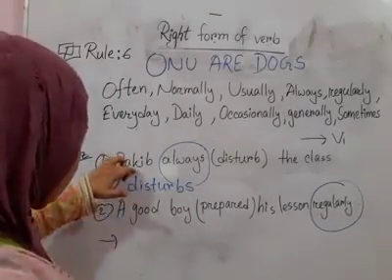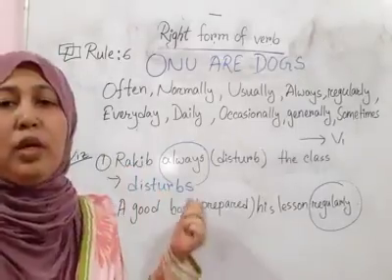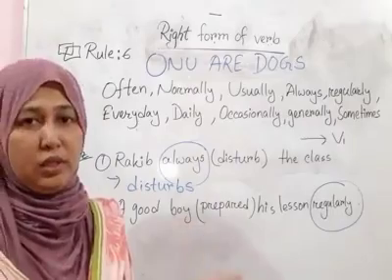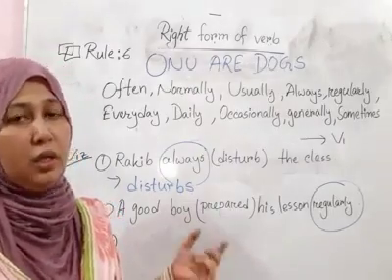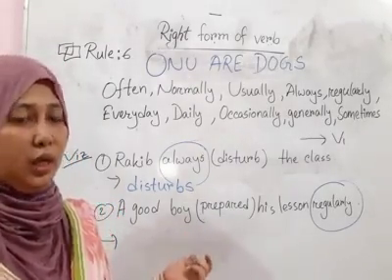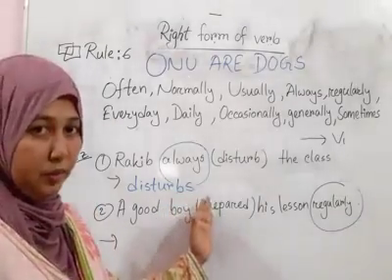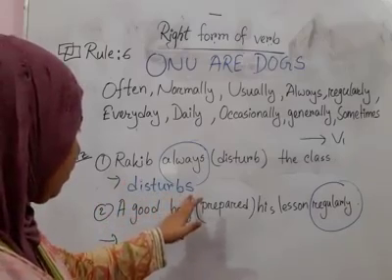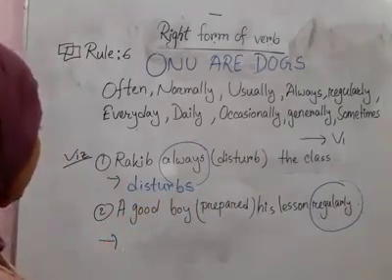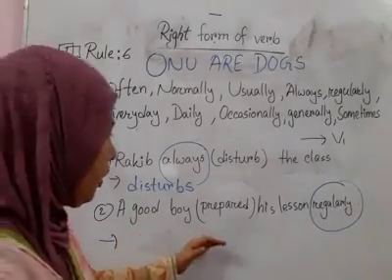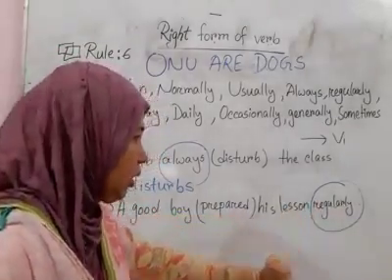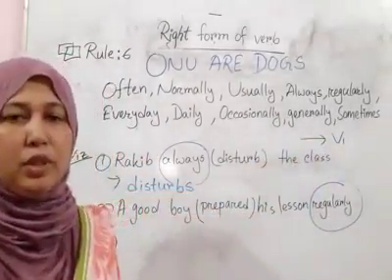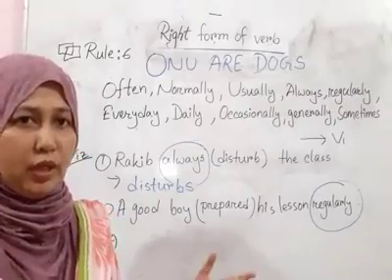Because you see, the subject is Rakib, which is third person singular number. If the subject is third person singular number, then we have to add s or es after the verb. So here the verb is disturb, so we have to put s here. Get this? The next one, you see, a good boy prepare his lesson regularly. Here is regularly, so we have to turn this verb also into V1, that means present simple base form.